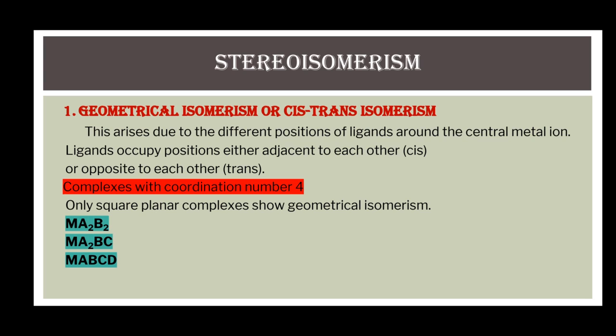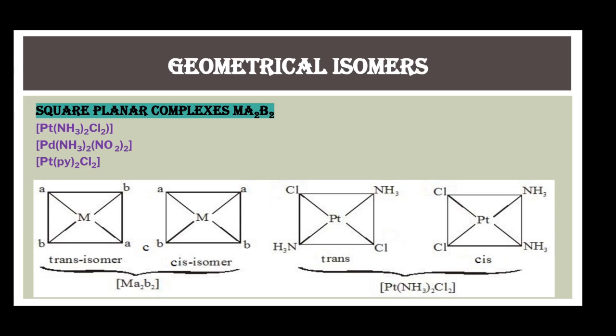In square planar complexes, there are three types of complexes: MA2B2, MA2BC, and MABCD. Square planar complexes of MA2B2 type represent the complexes in which A2 are the ligands of the same type and B2 are the ligands of the same type. The examples of such complexes are given here.